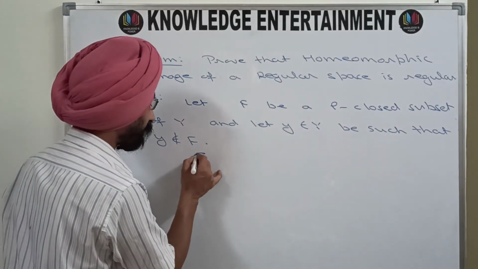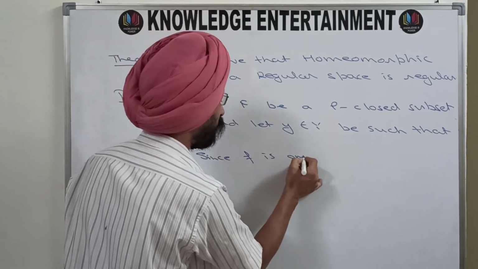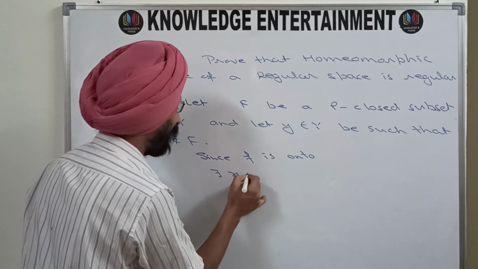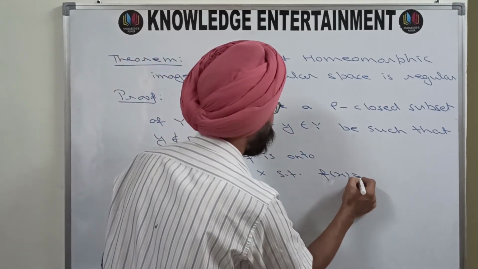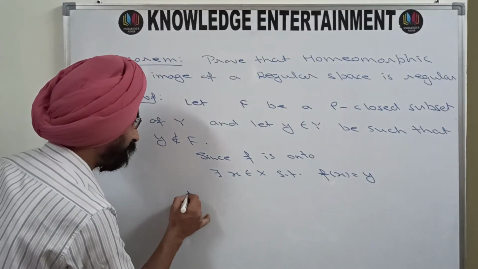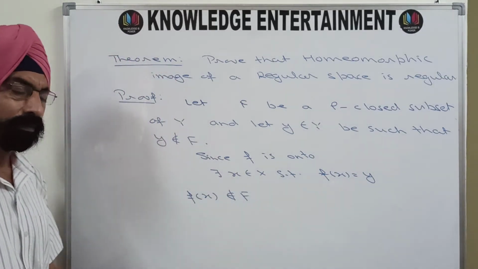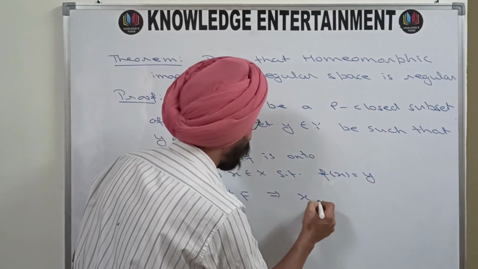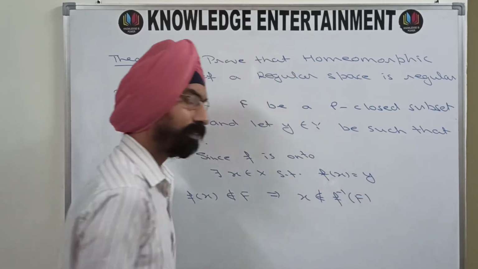Since f is onto, there exists x in the set X such that f(x) is y. So that means f(x) does not belong to F, which directly means that x does not belong to f inverse of F.